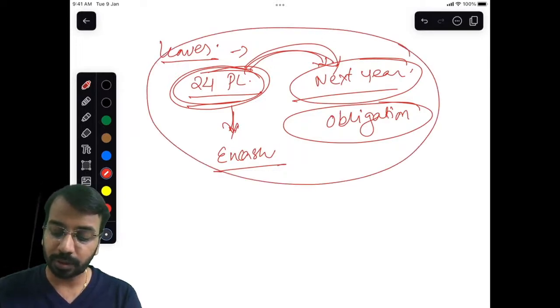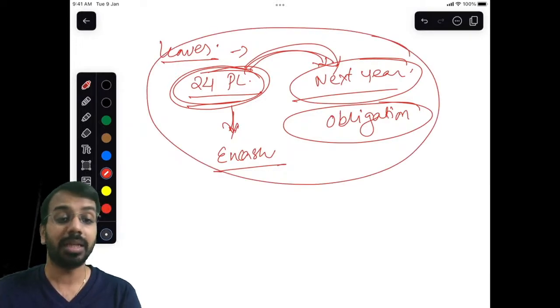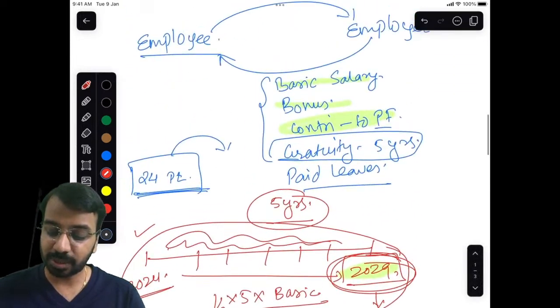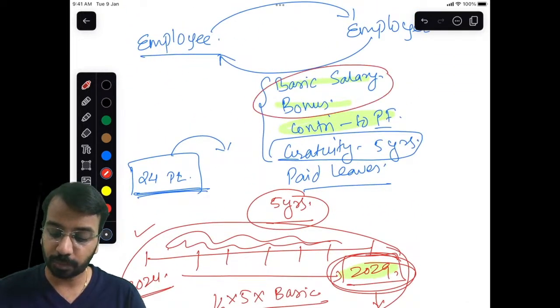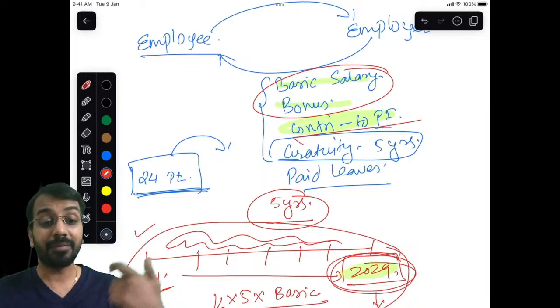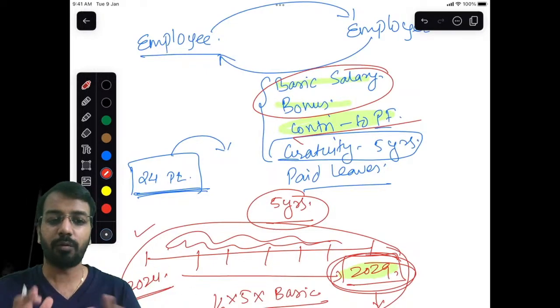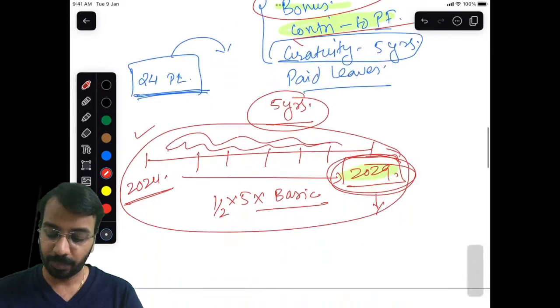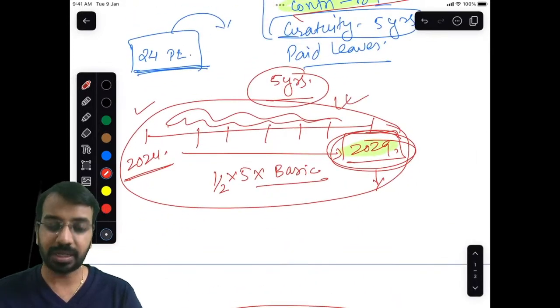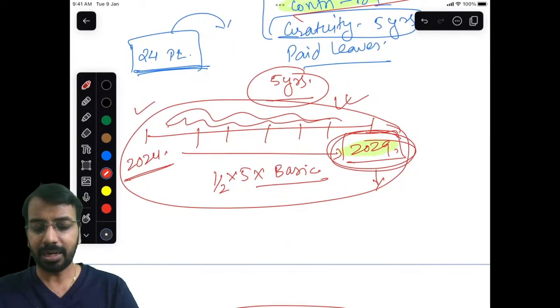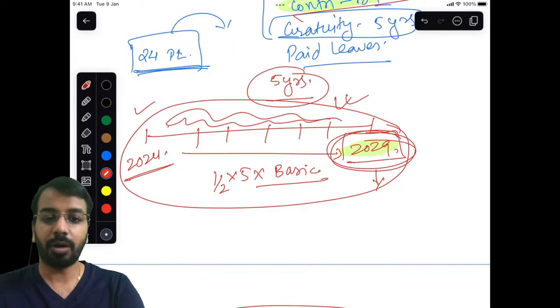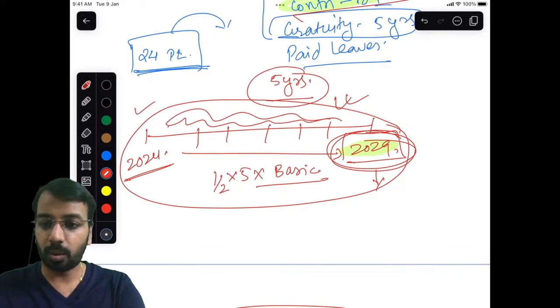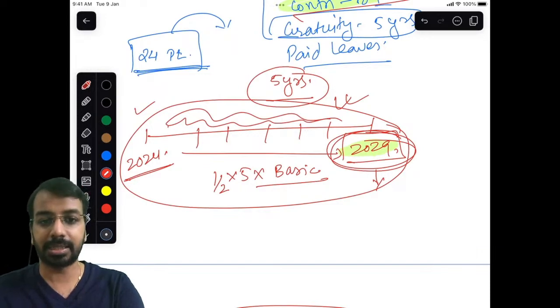How do we account for this? That is also covered as a part of Ind AS 19. Then there are some straightforward aspects like short-term benefits, contribution to PF, where we can easily account for it. That is not much complicated. Major focus will be on these type of scenarios where we will understand how do we do the accounting for it. So that is the broad background context for starting this standard.